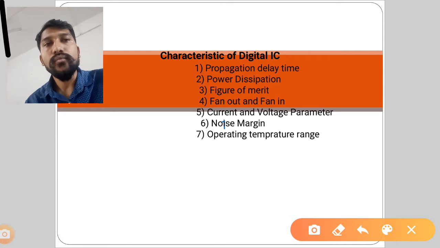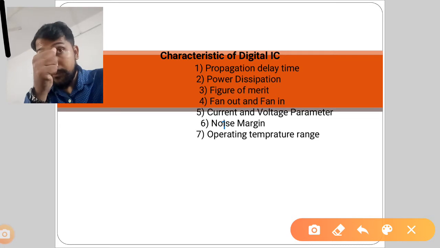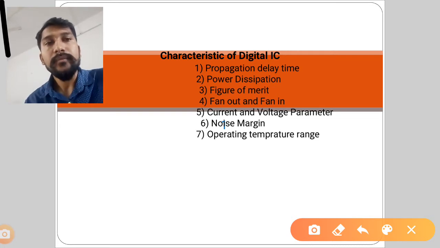So let us see one by one. So what is propagation delay? Firstly I will be discussing in short, then we will go in brief of all these things. So propagation delay, in short, is the delay between input and output waveform. So whenever input and output waveforms are going to start, there will be some delay between input and output. So that delay is called as what? Propagation delay time.